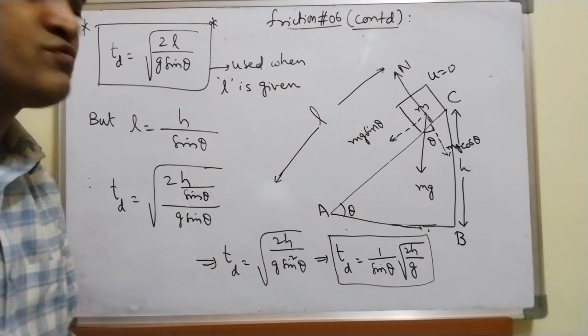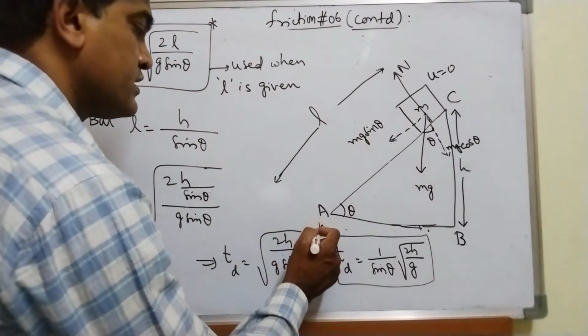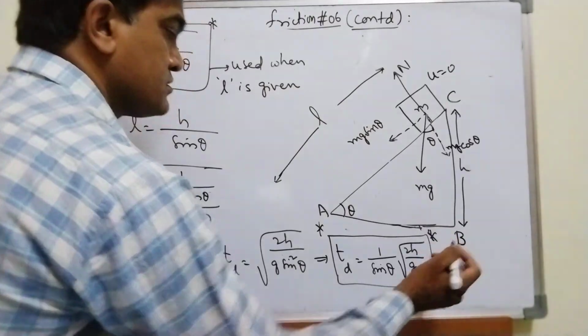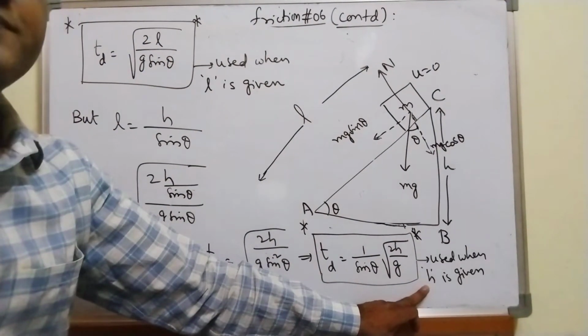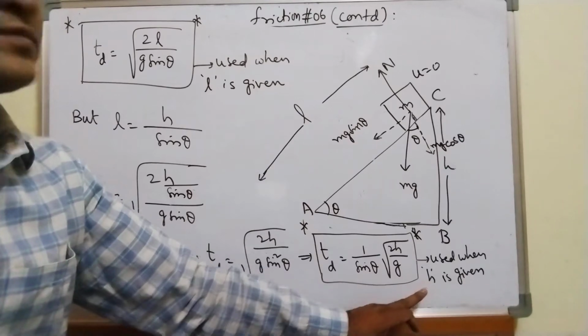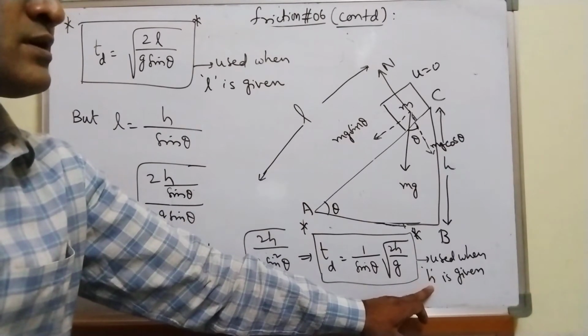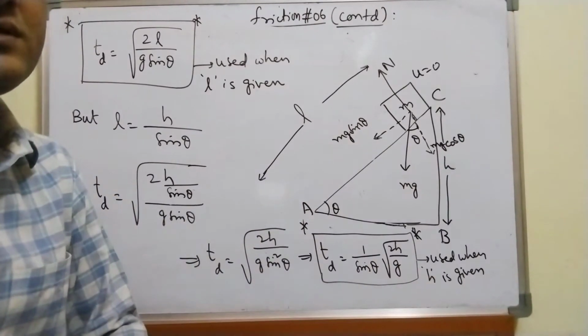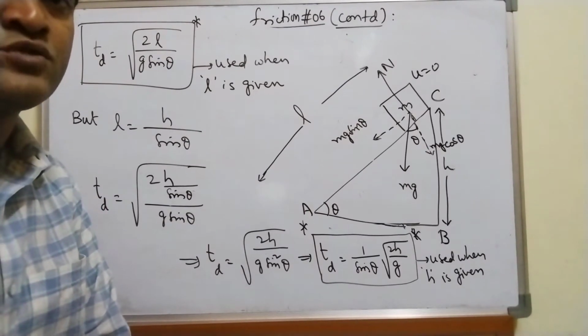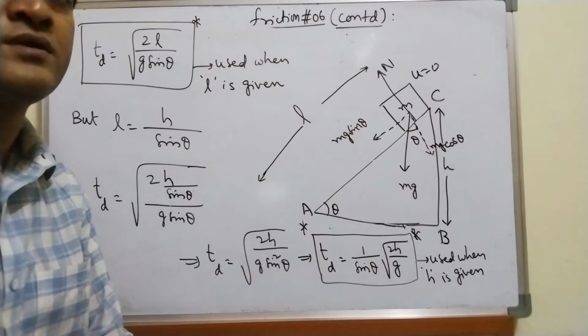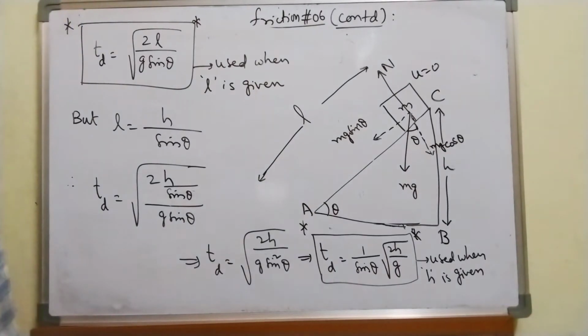So remember these two formulas. Use this formula when height H is given in the numericals. Depending upon the situation, you should be able to write the formula. Right? Fine.